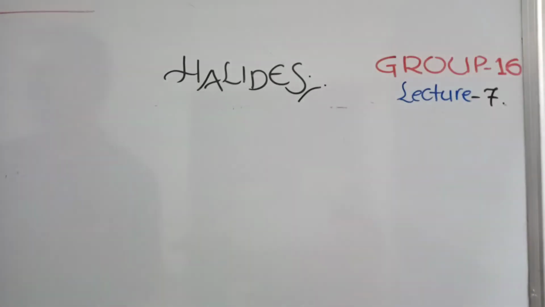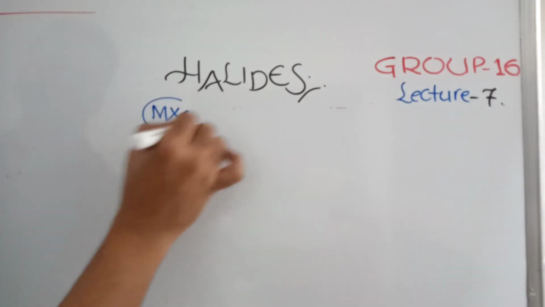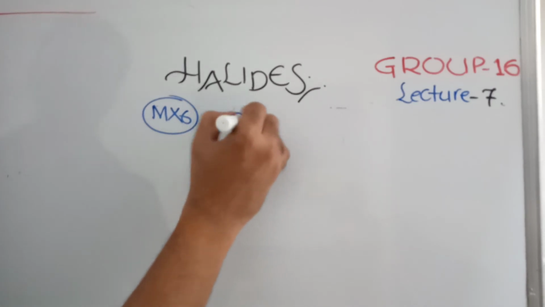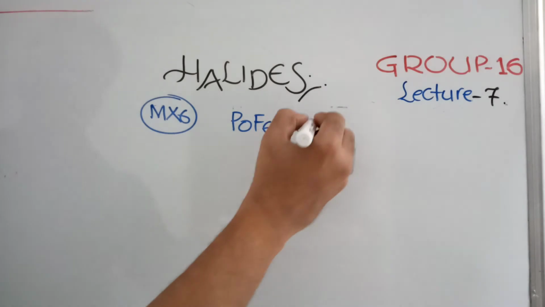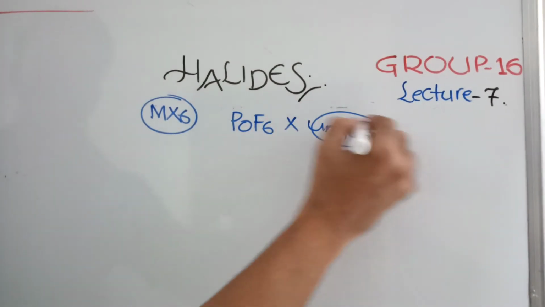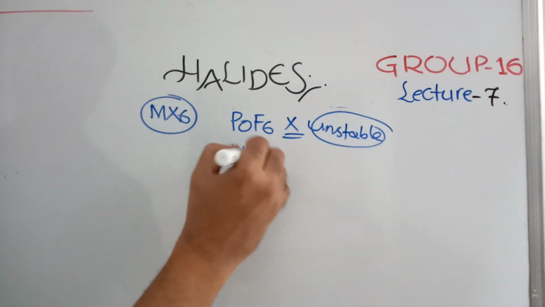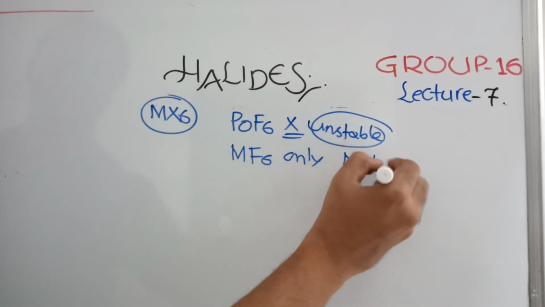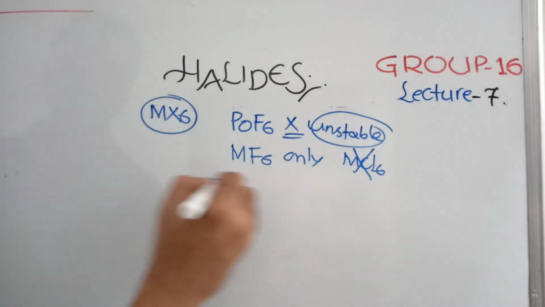So let's go with the MX6 category, meaning the hexahalides category. First point, POF6 is also not possible, generally unstable, or you can say it is not found. Remaining also, only MF6 is possible, meaning MCl6 type compounds are not there; only hexafluorides are possible.